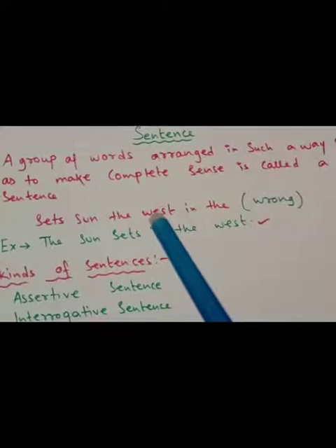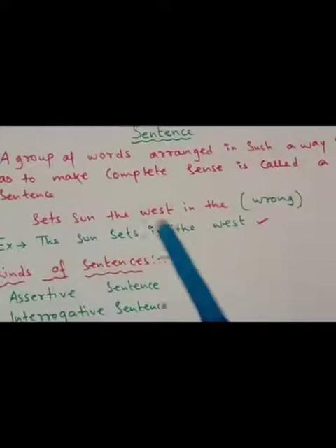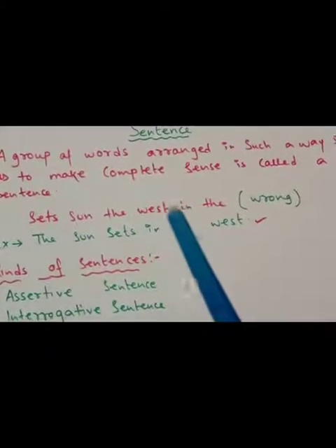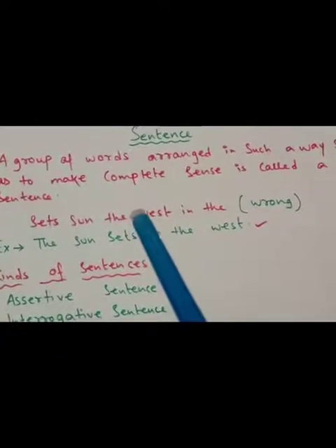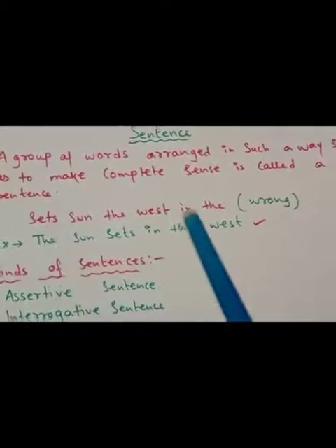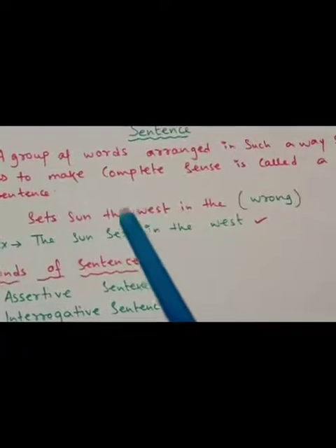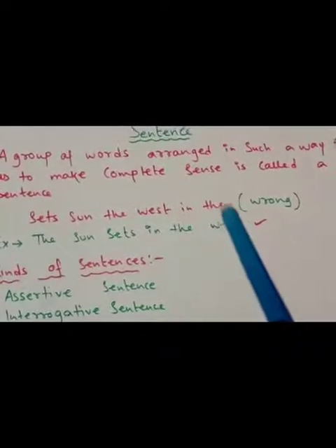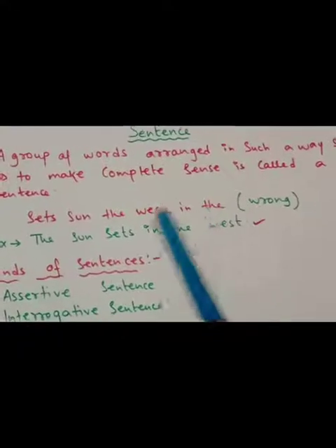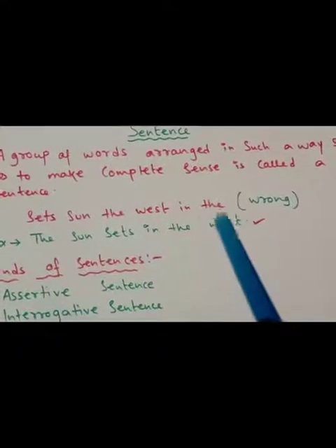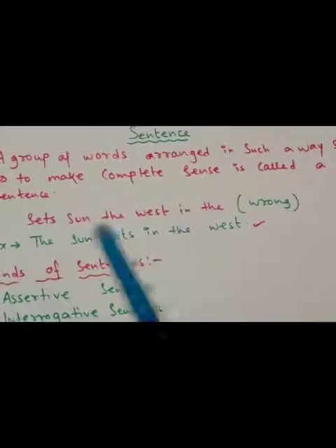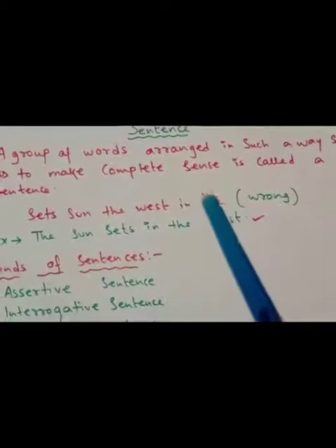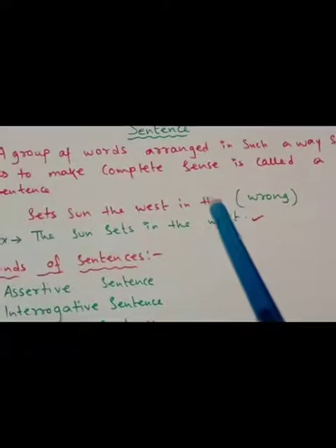But in the red colored group of words, we cannot make a complete sense. So it is not a sentence. It is a wrong one: "set sun the west in the." This group of words does not have complete sense, so it is not a sentence.